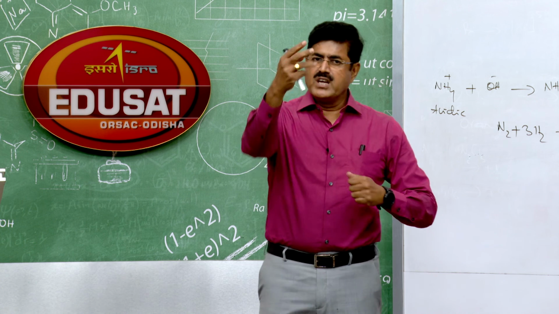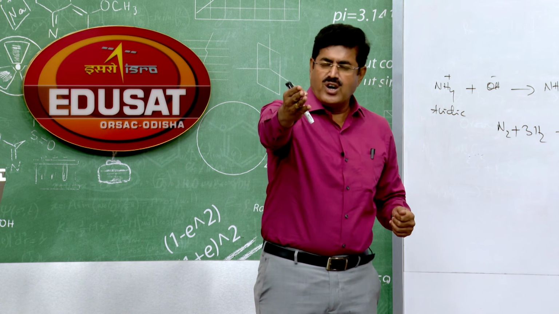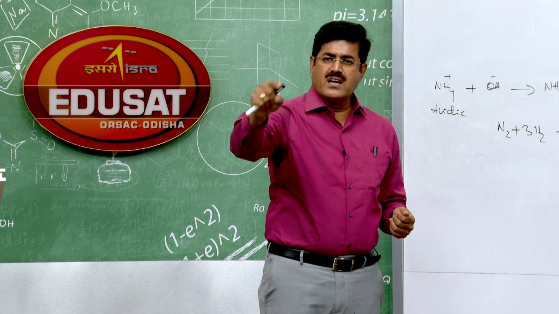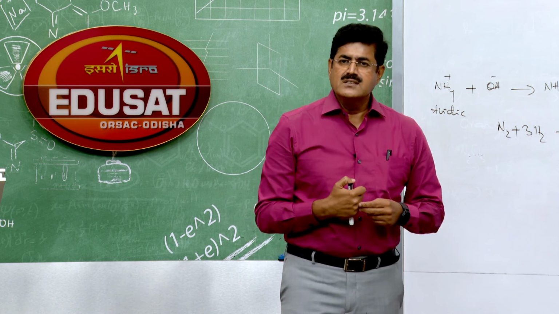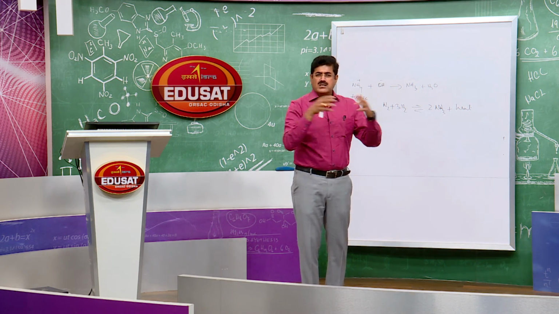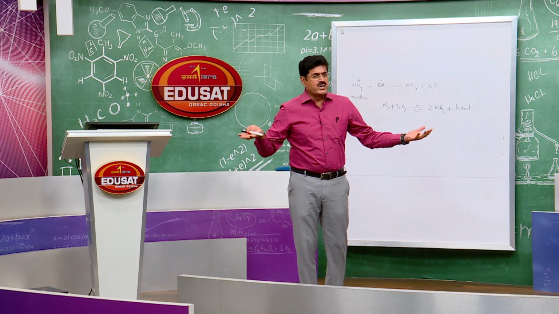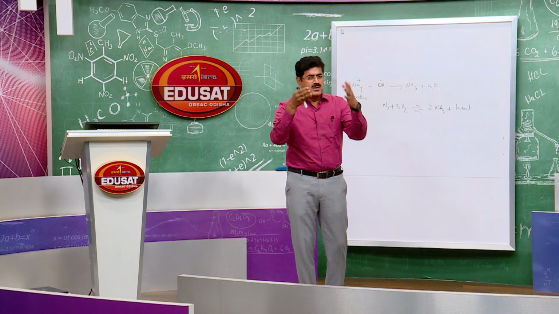That is the reason you see in all the nitrogen oxides, the ONO bond angle is very close to 134 degrees. Okay. So why is the bond angle higher? It is due to more repulsion between multiple bond and single bond. As you know, multiple bond, single bond repulsion is greater compared to single bond repulsion.